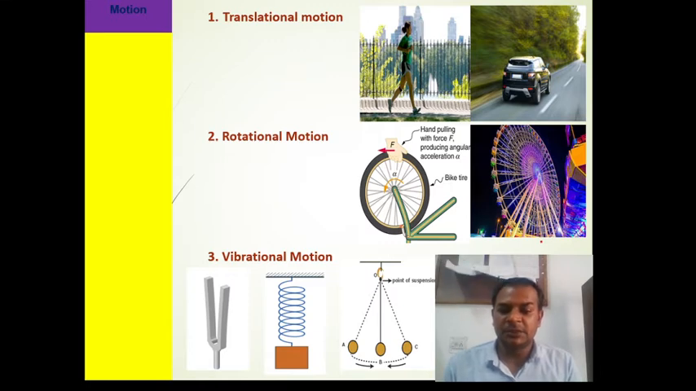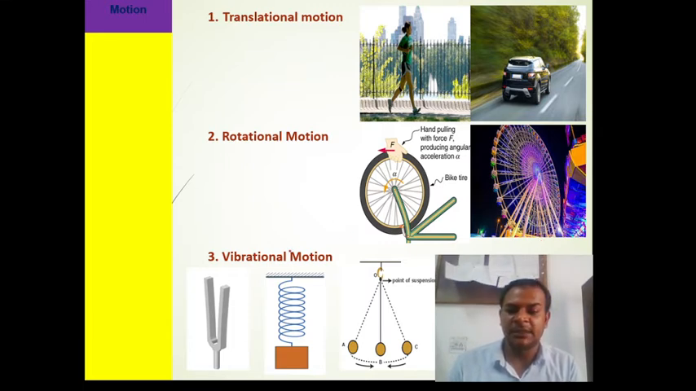In vibrational motion, we already showed you that the prong, if we strike it somewhere, vibrates at its place. Like your prong is there and we strike it, then it vibrates like this. So it is vibrating motion.